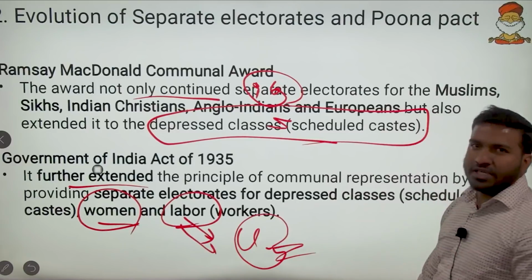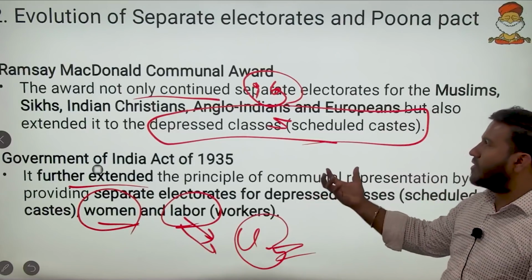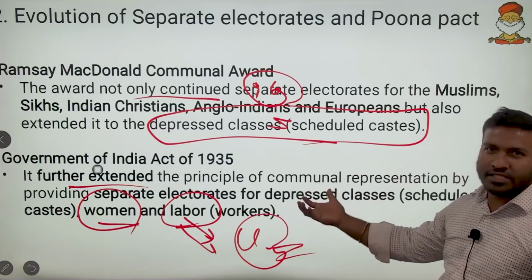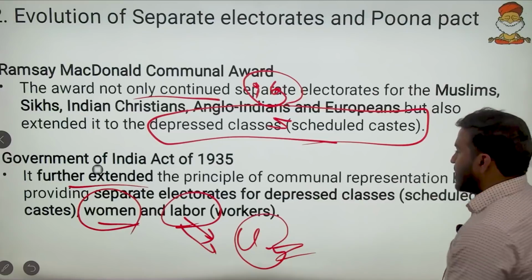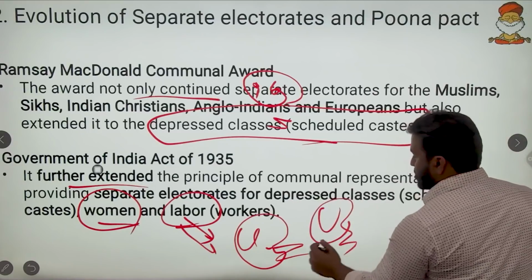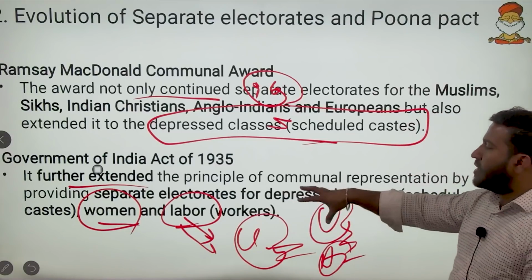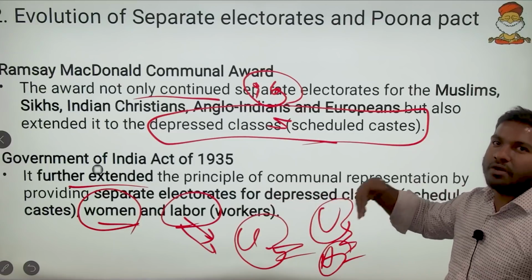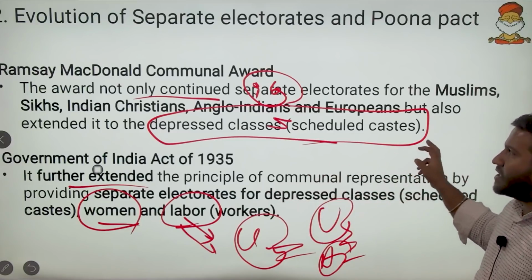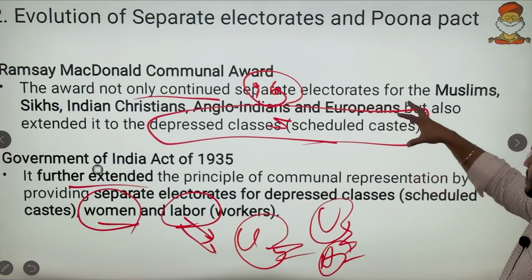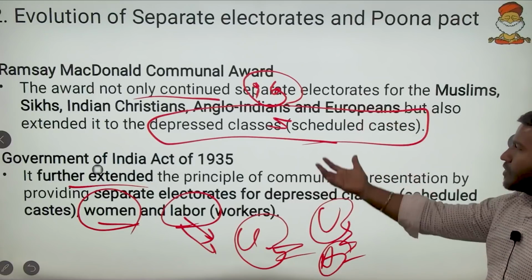There was a question in the 2021 prelims, like whether all women were allowed to vote. Universal adult franchise is not given in this. It is not saying that all women were given the vote. Women were given some separate electorates. We will see about universal adult franchise later. As of this slide, we will make sure that the communal award was for all these people.